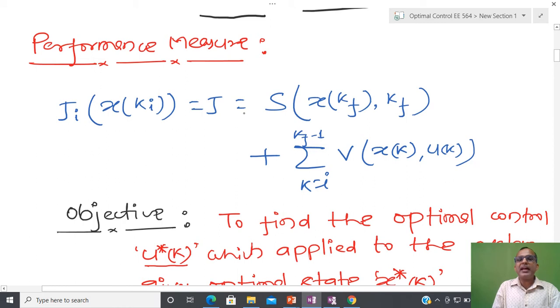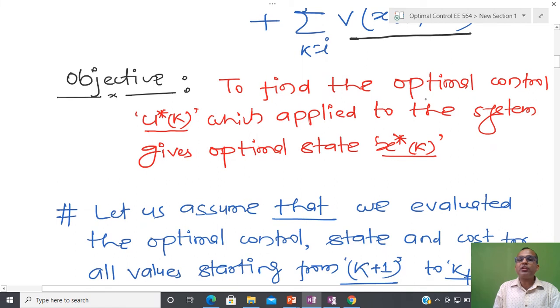Now the performance measure J. If you remember, in the continuous case I used H as a functional. Here it is S, a function of the final step x_kf and kf, plus the inside term, which is a function of x_k and u_k. Now I have to find the optimal control sequence u star k, which applied to the system gives the optimal state at that particular instant.